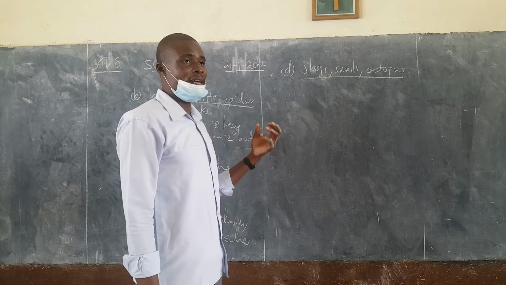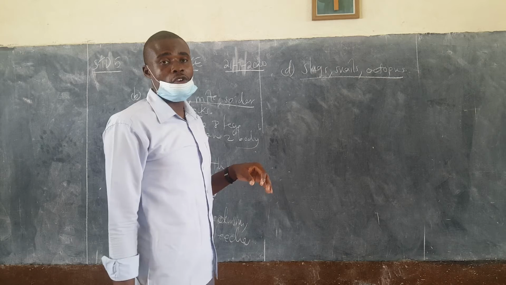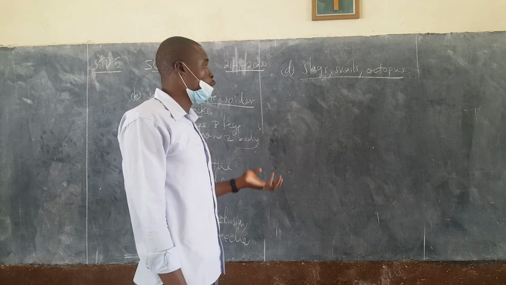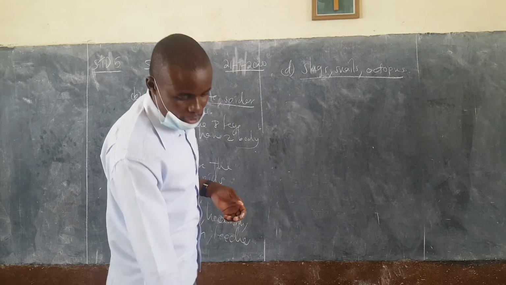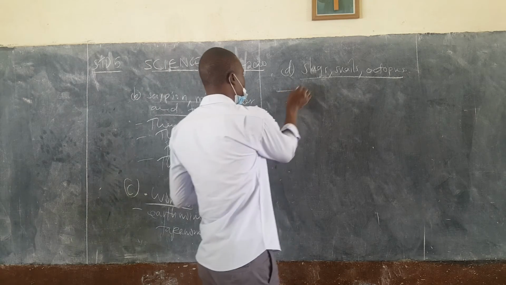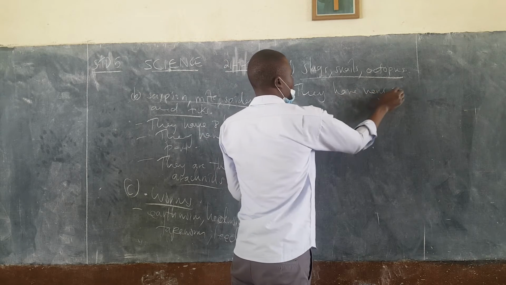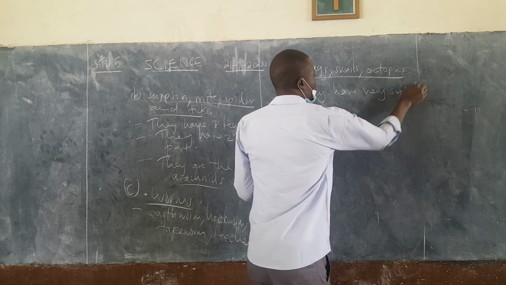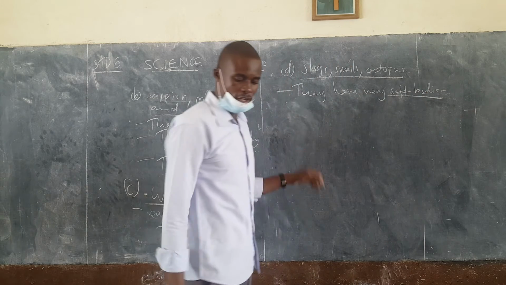Octopus is an invertebrate, and that is the group where it's found. So don't classify octopus under fish, as the crustaceans do. So these are animals with very soft bodies. Their bodies are very soft.